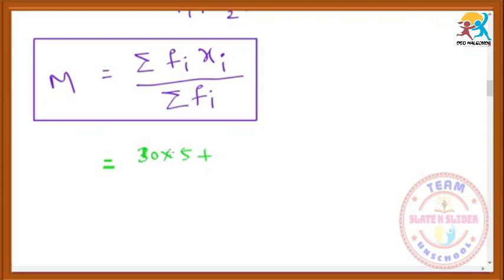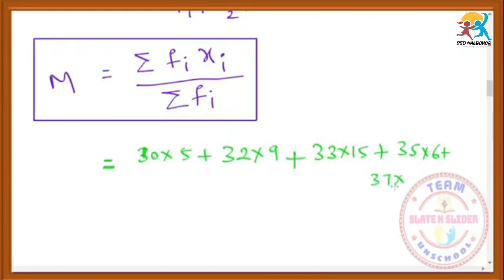30 into 5 plus, and the next one is 32 into 9. Why? The weight 32 is for 9 students, that's why we have to multiply that with 9, plus 33 into 15. Here the weight 33 is for 15 students, and 6 students got the weight 35, 35 into 6, and the next one 37 into 3 plus 41 into 2.